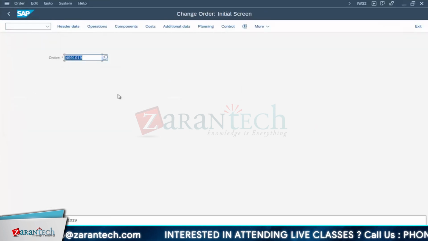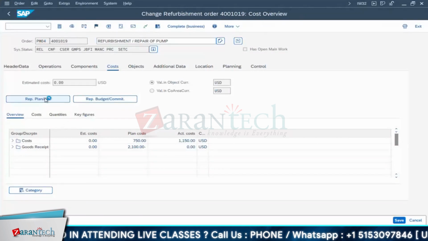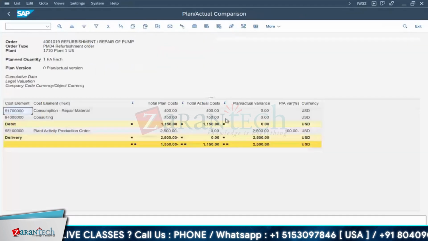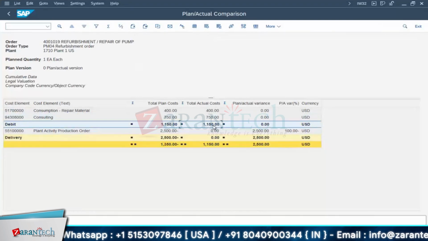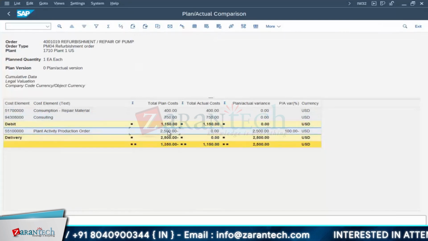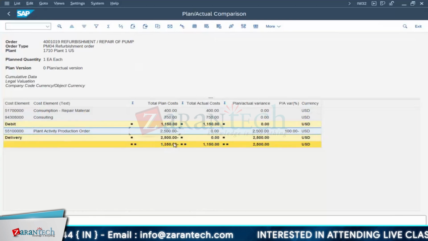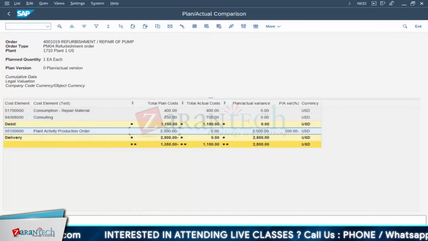So let me go back to the order again. From here, we can go to the cost part. We'll see the cost now. That 750, whatever is there, it will be at actual now. Total expenditure as of now is 1150. Now normally the refurbished case is 2500, which is set. The difference amount it is showing is 1350. Right, 2500 we had set for the refurbishment order.